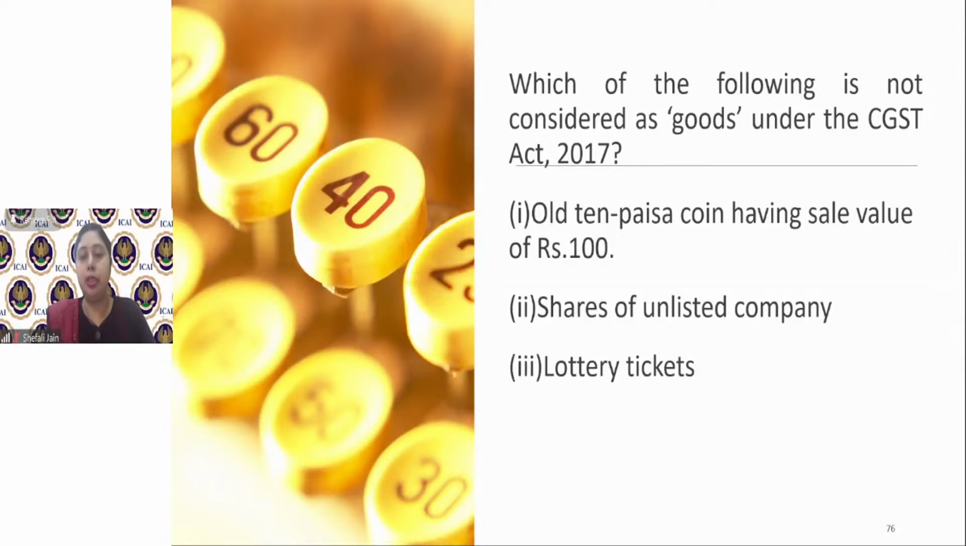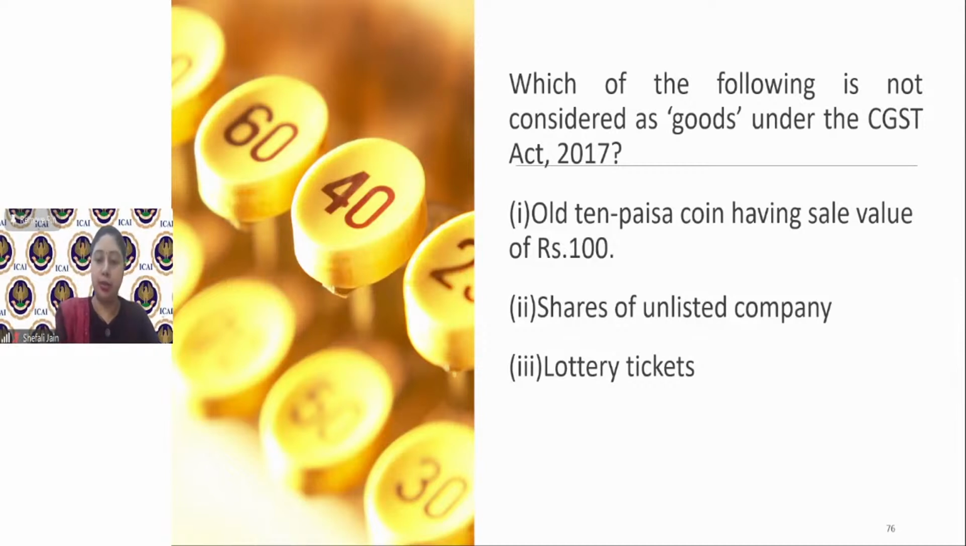Why I am referring to actionable claims of Schedule 3, because just now we discussed that lottery is an actionable claim. Then I told you that goods include actionable claims. So lottery tickets are also considered as goods because goods include actionable claims. Lottery ticket is an actionable claim. So out of this, the correct answer is shares of unlisted company. I hope now everyone is correct. Nisha is saying 1 and 2 are not goods. So Nisha, I think you know that option 1 is also not correct. Option 1 is goods. Option 1 is not money.